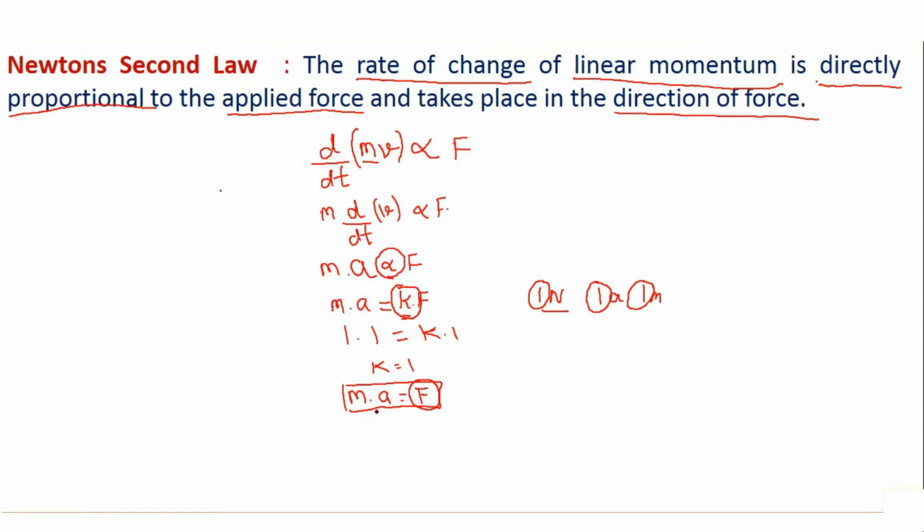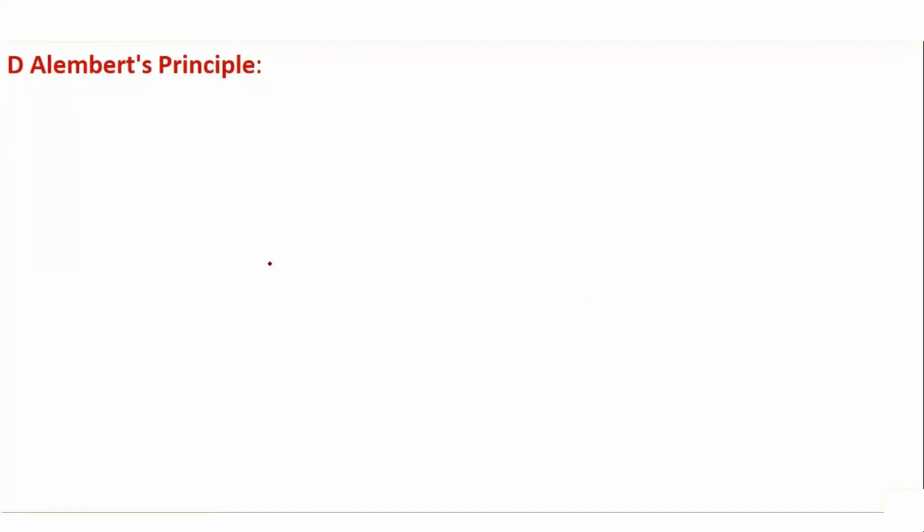So I will just modify this equation as m multiplied by a is equal to the summation of forces acting on the body. So the summation of all forces acting on the body is nothing but mass multiplied by acceleration. This is your Newton's second law, summation of F is equal to ma.